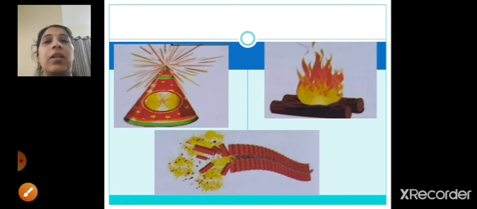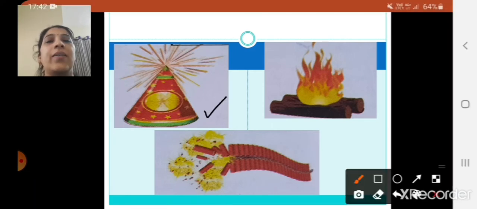Now on the screen you see the first picture. This is a cracker, which you burn during your Diwali festival. There is bursting of a cracker. Bursting of a cracker, which type of change is it? It is a chemical change, because when this cracker burns, after it is fully burned, it will convert into ashes. Now take the next figure.